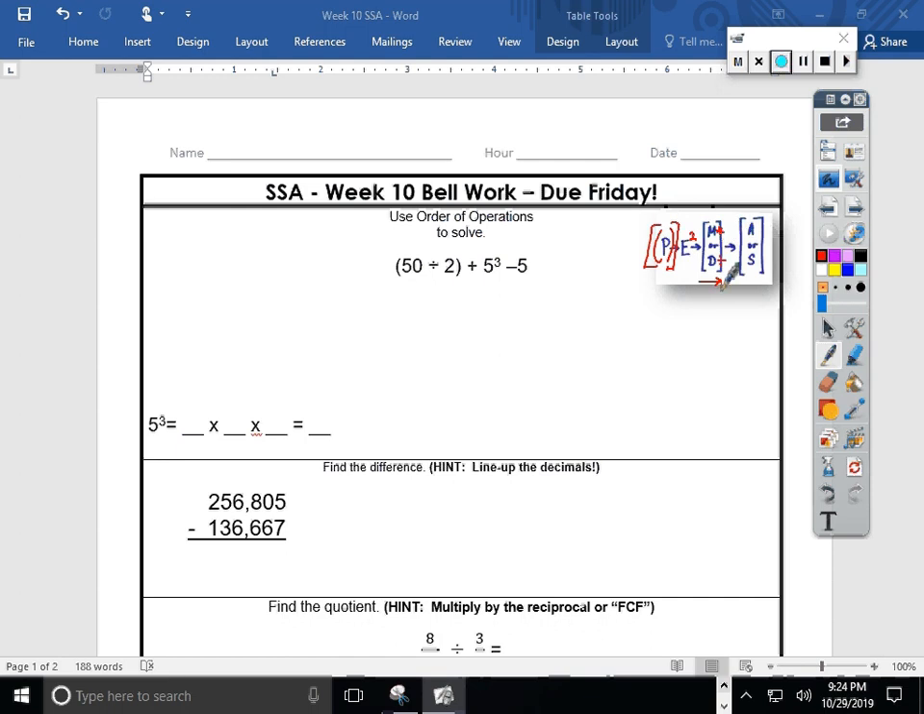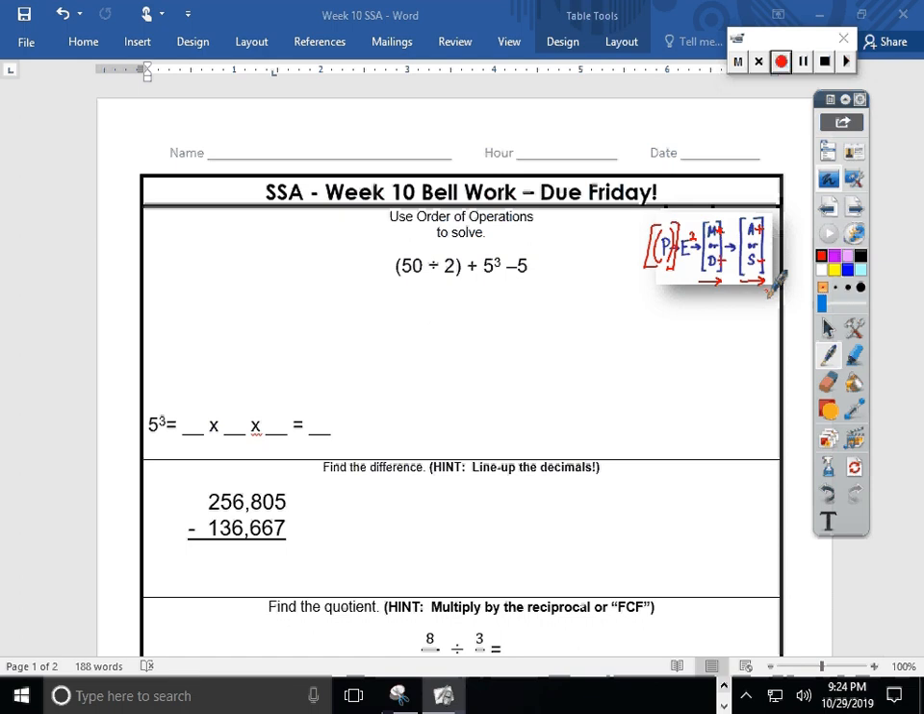Next, I'm looking for addition or subtraction. So A for addition, S for subtraction, and again, those are grouped together, telling you they happen on the same level. We'll take them in order from left to right, depending on the problem. So let's go ahead and dig in. The first thing I want you to check on is P for parentheses.